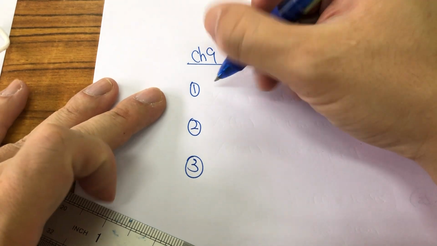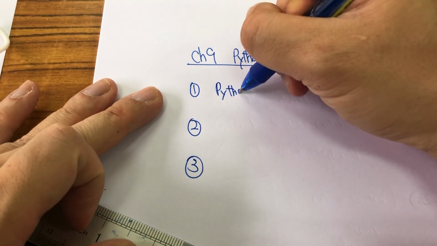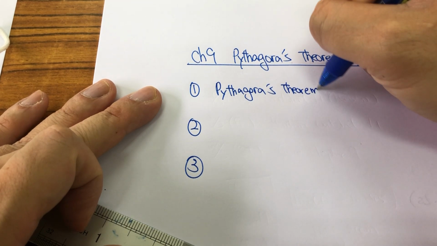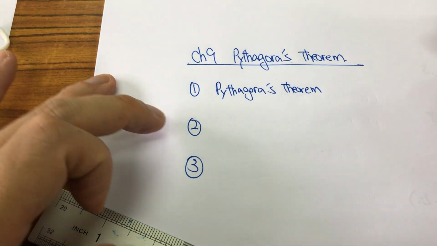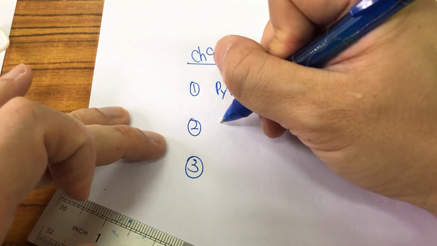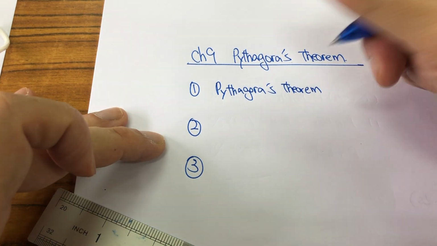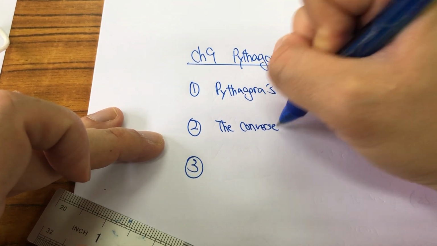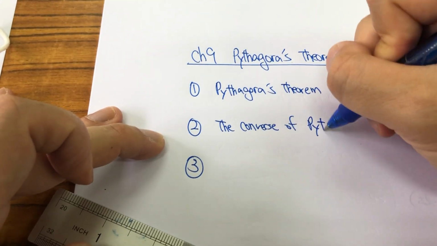The first is the Pythagoras theorem. The second is the opposite of Pythagoras theorem, which we call the converse of Pythagoras theorem.